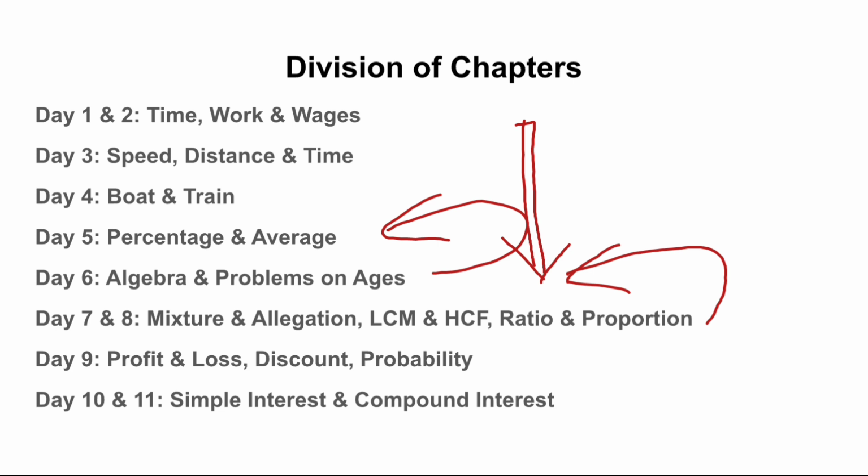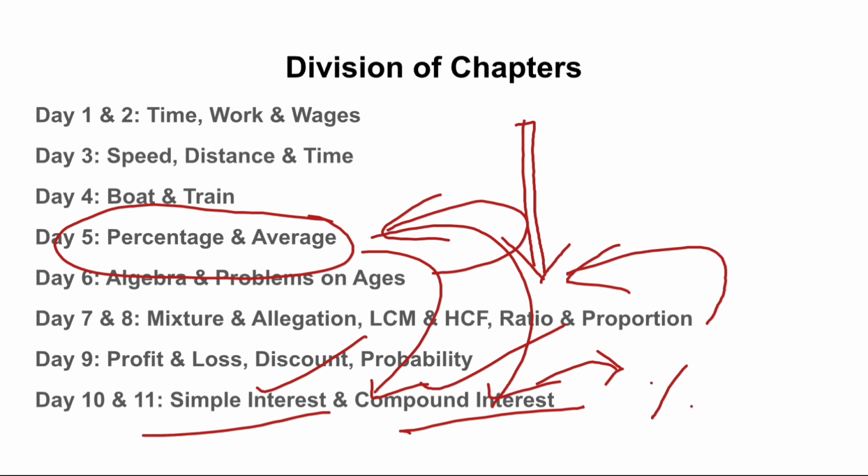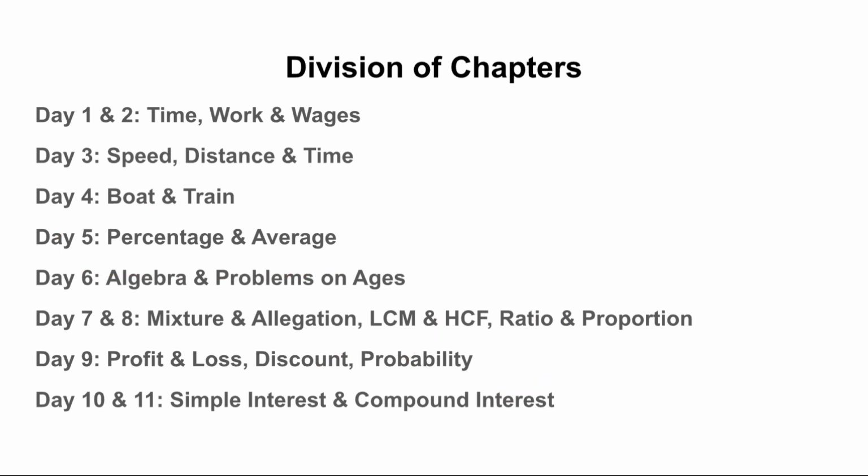So if you try studying any chapter in between, for example simple interest and compound interest, which are very important chapters from this exam point of view, you will find that these chapters are heavily dosed with the concept of percentage. So if you are not clear with the concept of percentage, you will not do wonders in these chapters. Clear? So you have to keep your concept clear with the basics. So I have arranged these chapters in that order. You can go about with this like that, and I'll not explain the order. You can just take a snap of it or screenshot it, and you can have a look later.